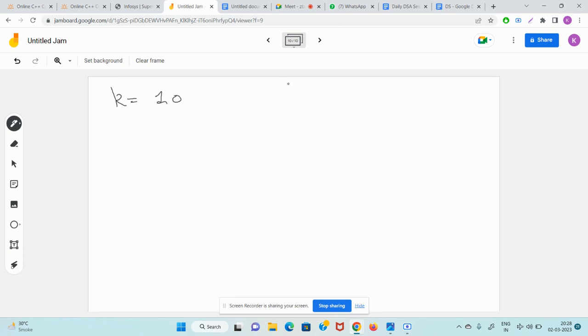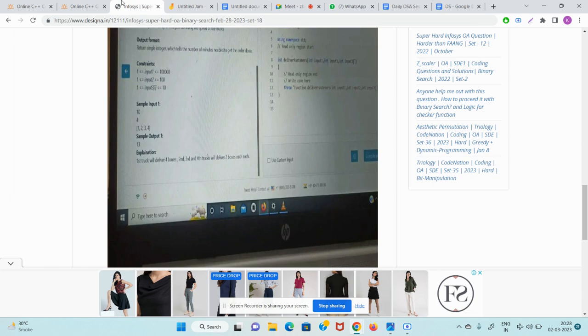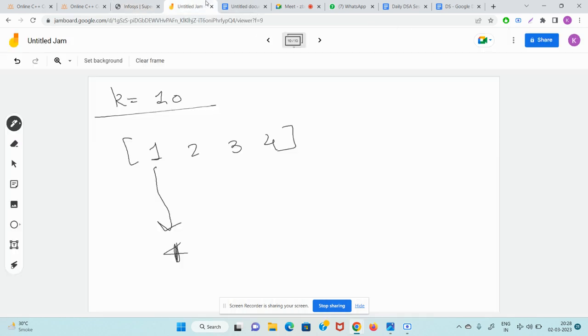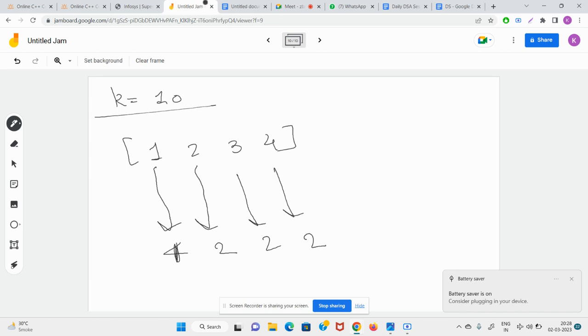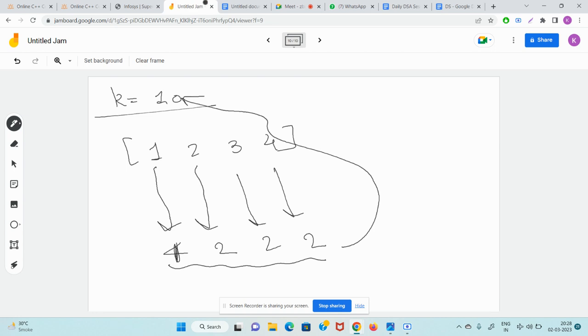So the guy is saying that k is 10. We are given 1, 2, 3, 4. Now they are saying that after calculation of this function, the answer should be 4. This will take 4 boxes, and all others will take 2 boxes each. So guys, if you divide all of these, 4 plus 2 plus 2 plus 2, this will be equal to 10. So this is their division.